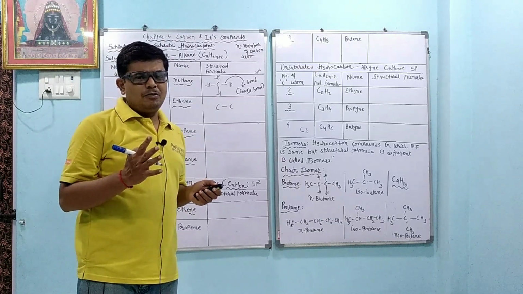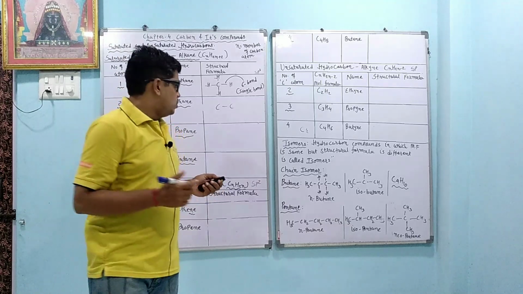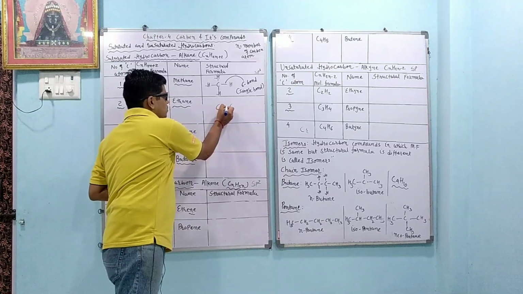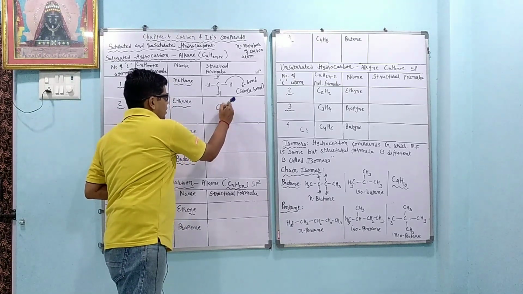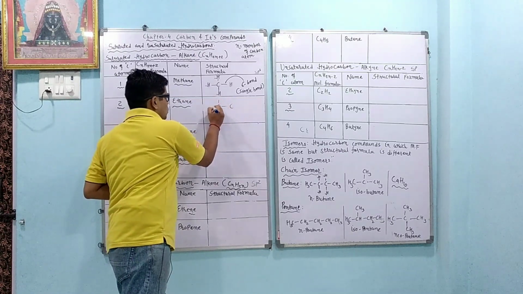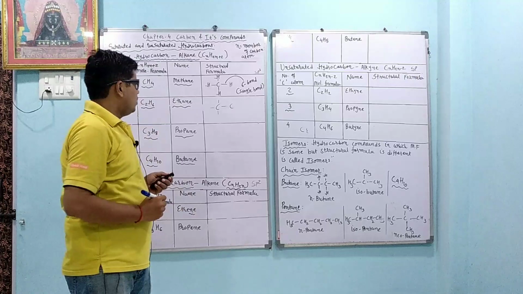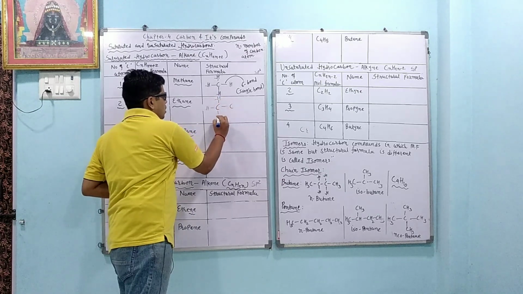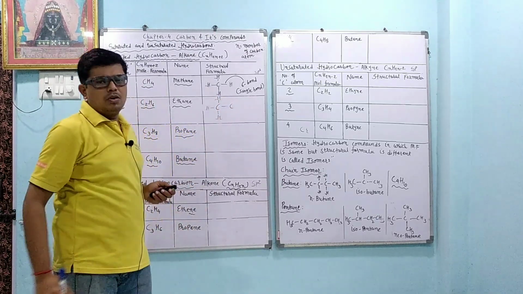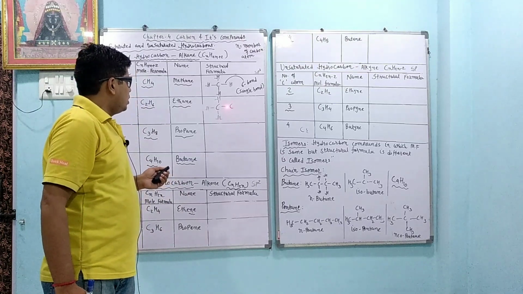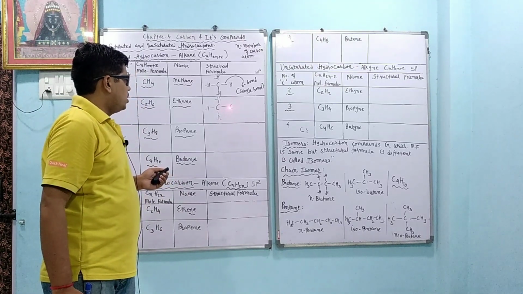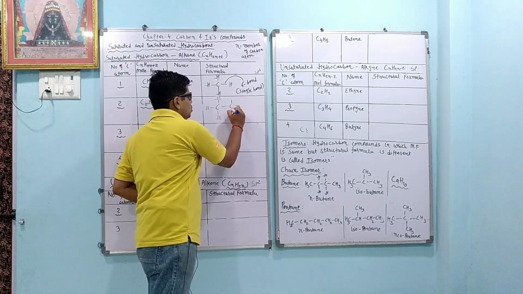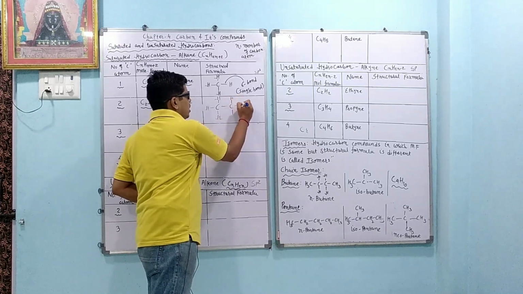Carbon needs 4 valency. Carbon shares 4 electrons. So here the first carbon already shares 1 electron with another carbon atom, so one valence is used up. So how many are remaining now? 3 are remaining. 1, 2 and 3. For these 3 we write H, H, and the third H. Now for this carbon atom you can see that 1 electron is used up. It shares the 1 electron, so 1 valence is used up, so 3 are remaining. So we draw 3 bonds, 1, 2 and 3. On those 3 we write H, H and H.